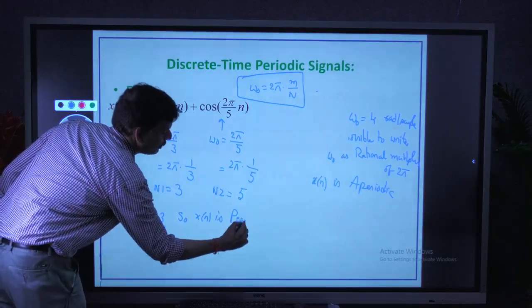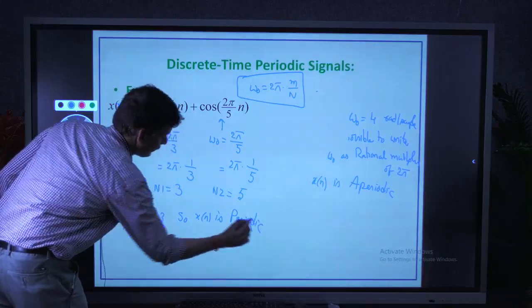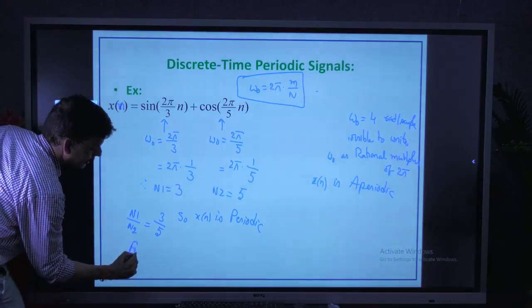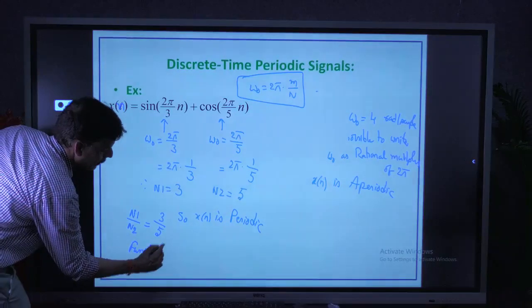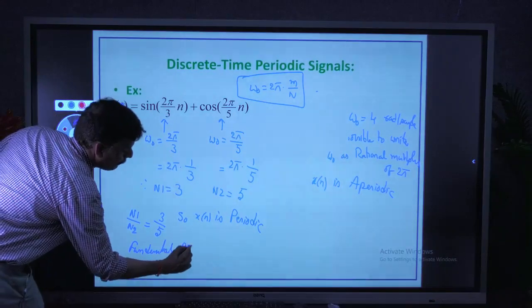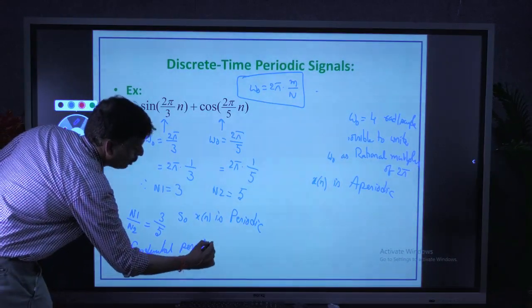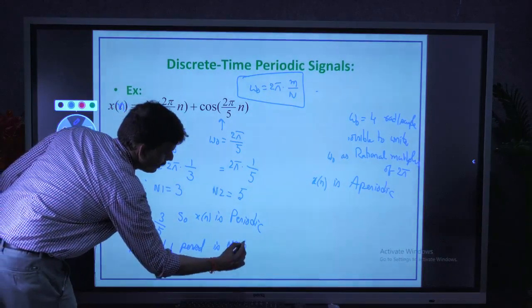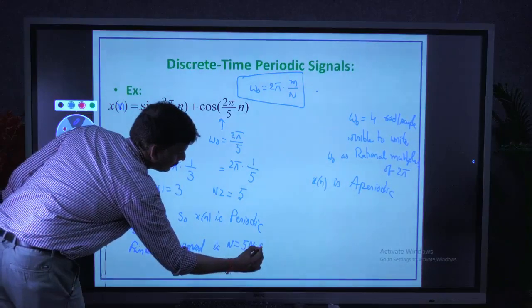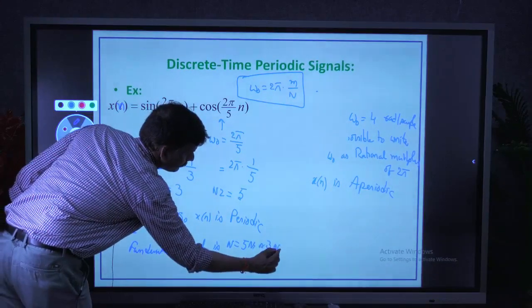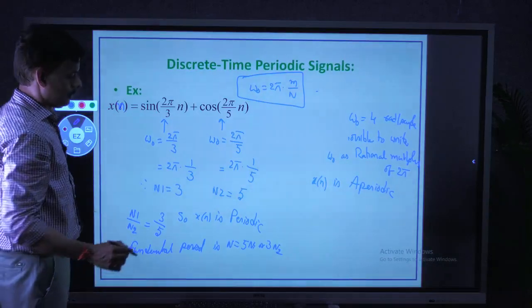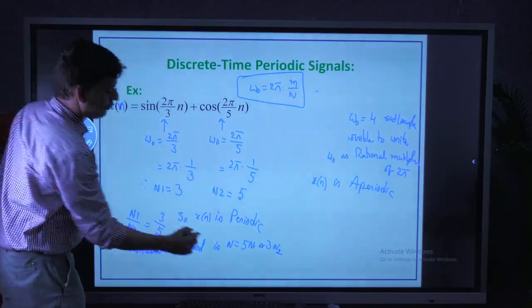If you want to find the fundamental period of the given signal, the fundamental period for the whole term is N equal to 5 N1 or 3 N2. How much? 5 into 3, 15.